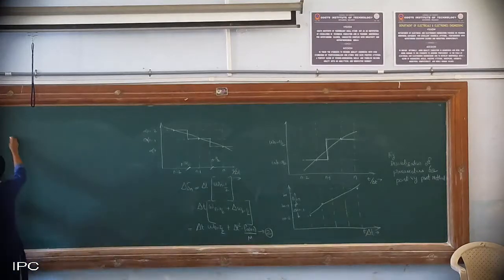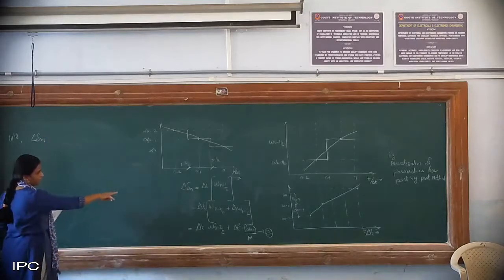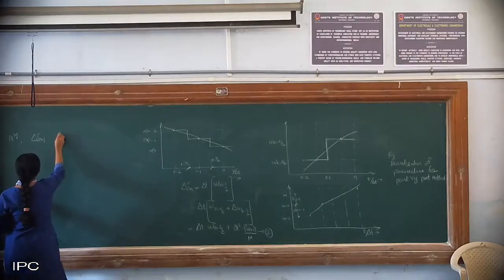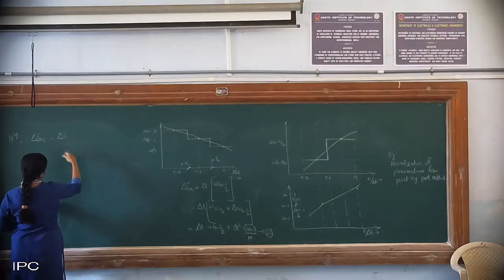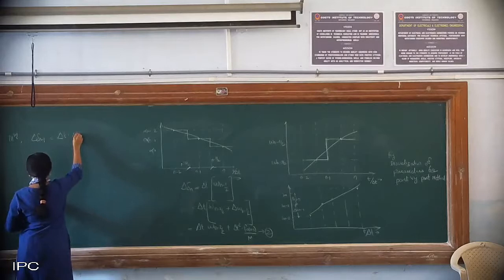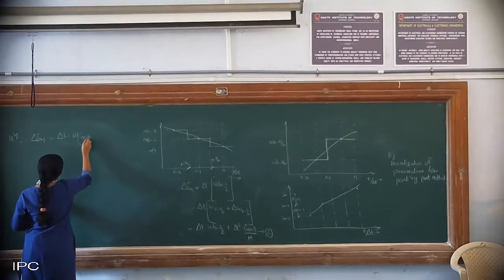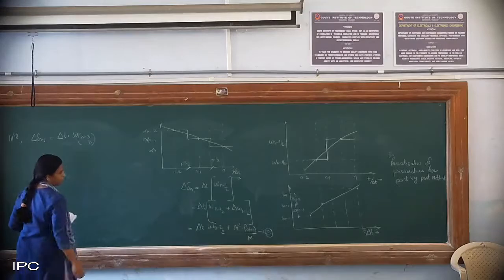So similarly I will write for other cases. So similarly del delta n minus 1, clear? So see now, del delta n minus 1 will be delta t into omega at n minus 3 by 2.